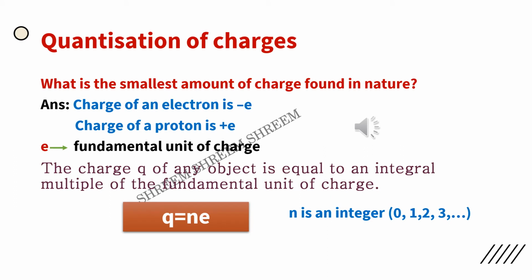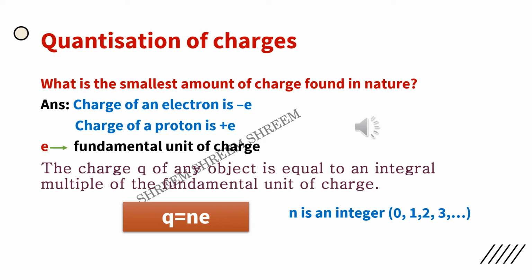Next is quantization of charges. When a question arises in our mind, what is the smallest amount of charge found in nature? The answer is that the charge of an electron is minus e and the charge of a proton is plus e. What is this e? This e is the fundamental unit of charge. You have to represent it by small e, alphabet.